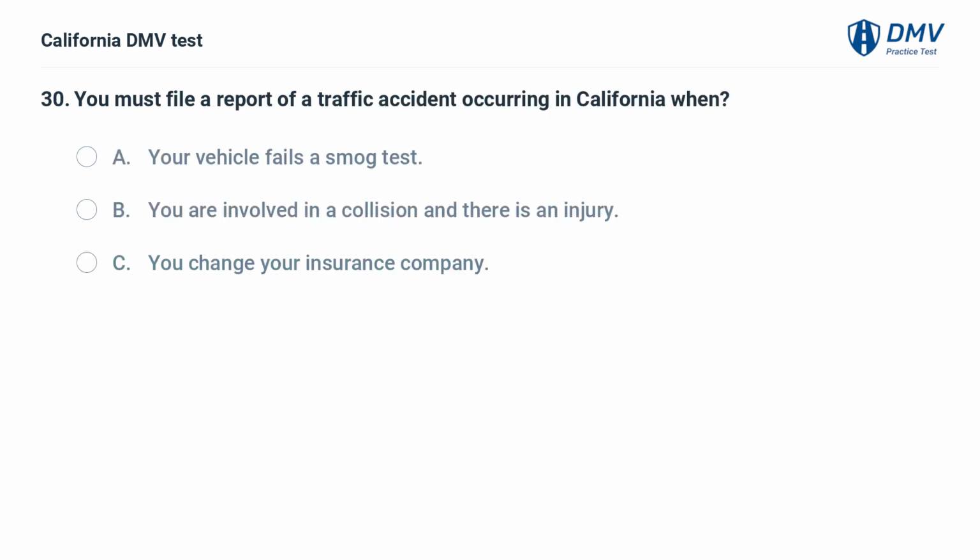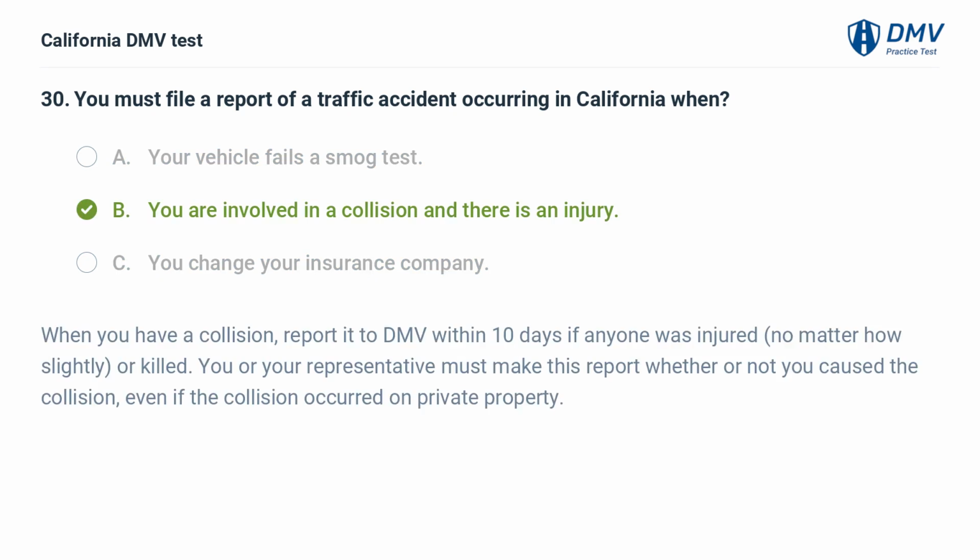You must file a report of a traffic accident occurring in California when A. Your vehicle fails a smog test. B. You are involved in a collision and there is an injury. C. You change your insurance company.